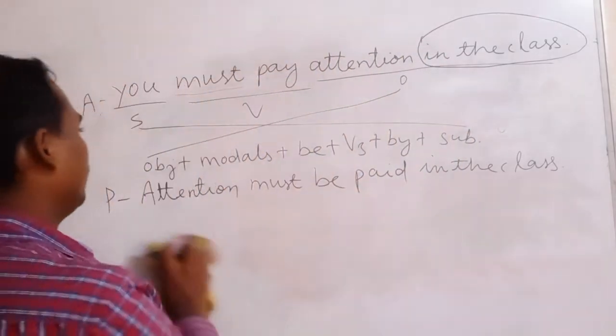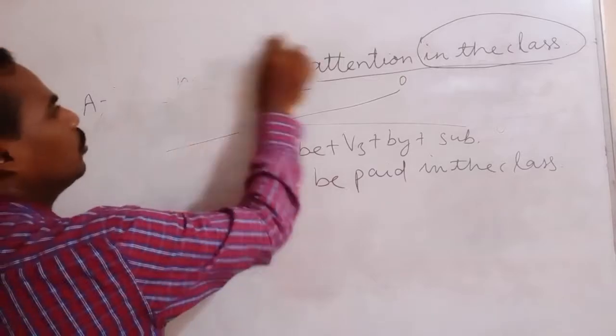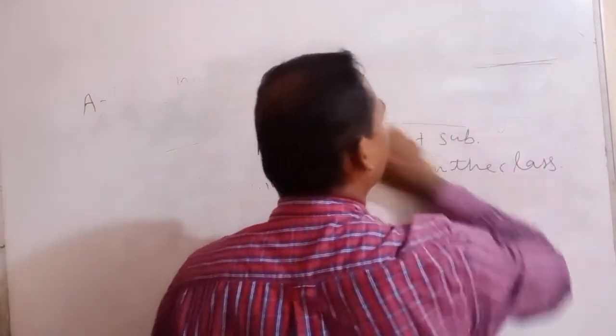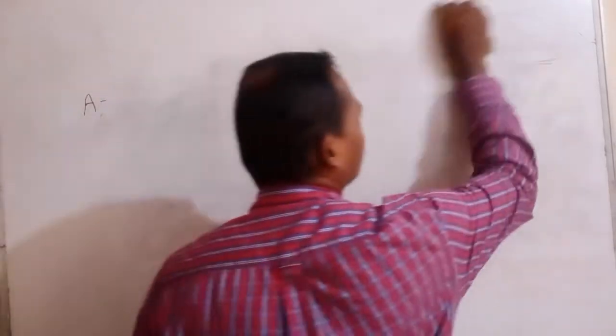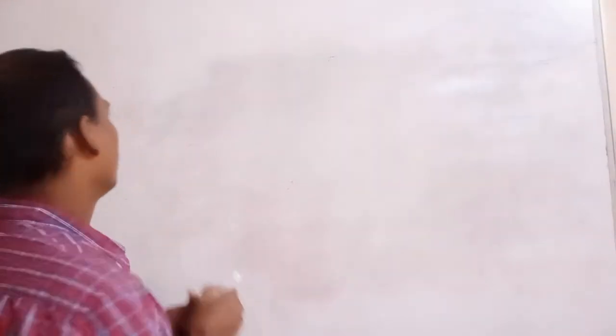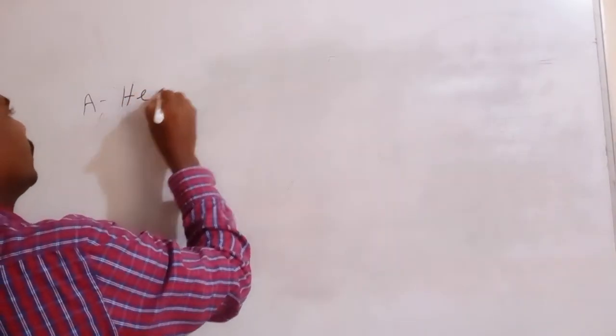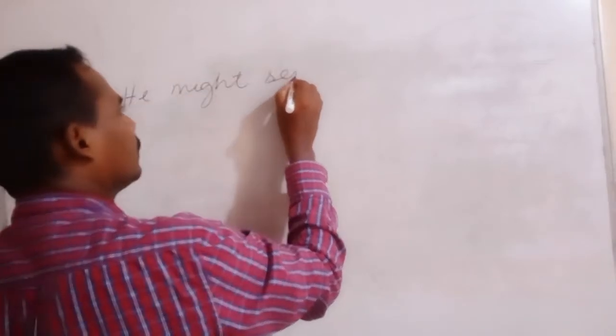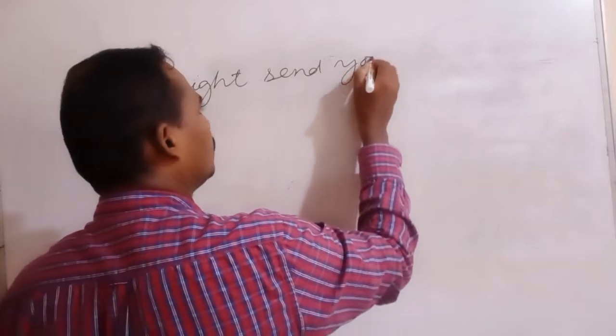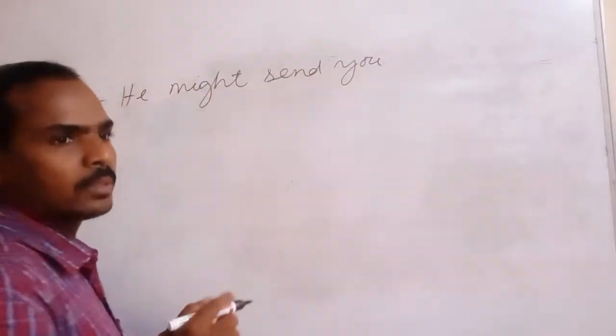He might send you. This is a very easy sentence.